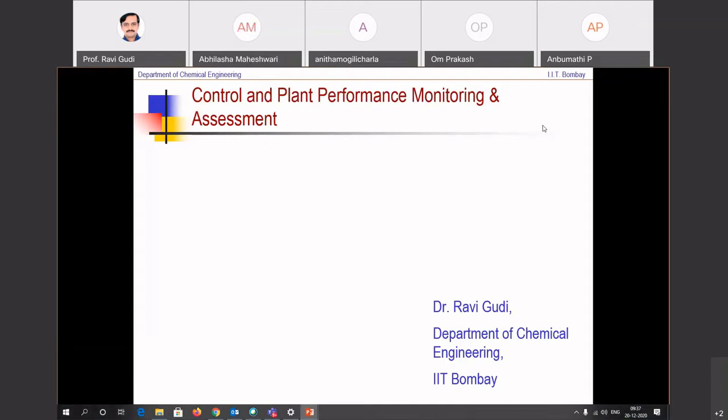Yes, sir. Thank you. So basically, this module is how do we use data and how do we use perhaps some first principles knowledge to be able to make sure that we monitor our assets. When we say assets, all of our manufacturing systems are our assets, be it the oil and gas, be it chemical plants, be it mechanical engineering assembly lines, be it electrical power generation systems. All of these are assets.